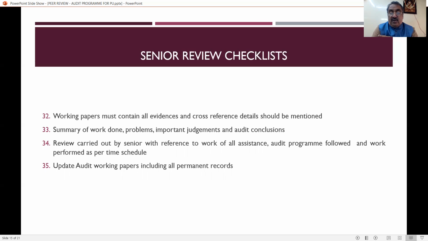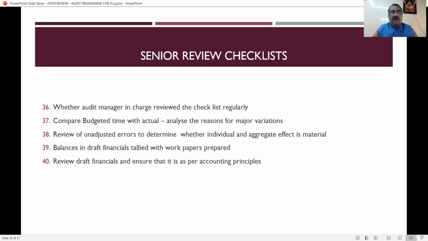And update audit working papers, including permanent records. Another thing is update all working papers. That means you have done initially one set of working, then after that you are further going on doing the audit, and you have to update all the working papers. And after that, you have to see whether the permanent records are there, and even those permanent records have also to be updated. That is also another important thing.